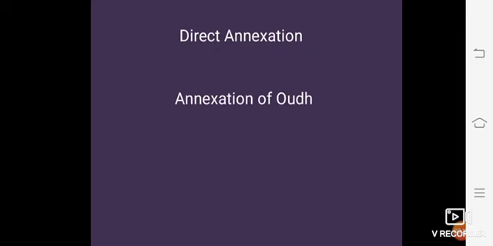Now we will see the third policy, direct annexation, in which we will learn about the annexation of Awadh. The Nawab of Awadh had many heirs. It could not therefore be covered by the doctrine of lapse.